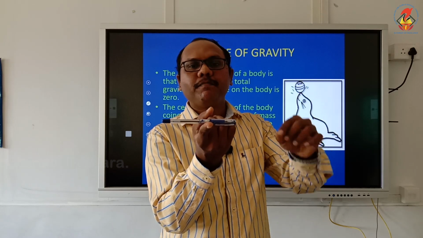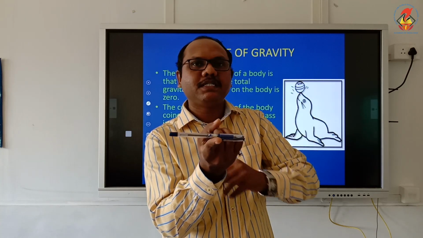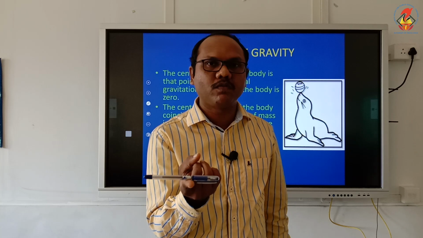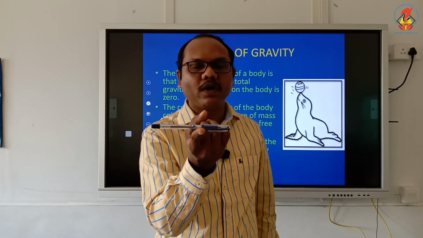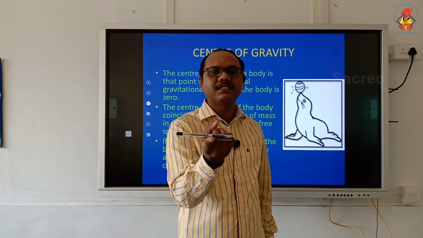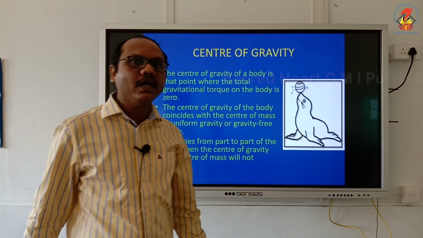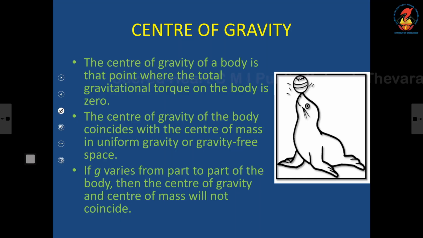So the gravity acting on this part and the gravity acting on this part are the same. Therefore, the net gravitational torque is 0. So the center of gravity is the point on the body where the entire weight of the body is assumed to be concentrated. That is called center of gravity.